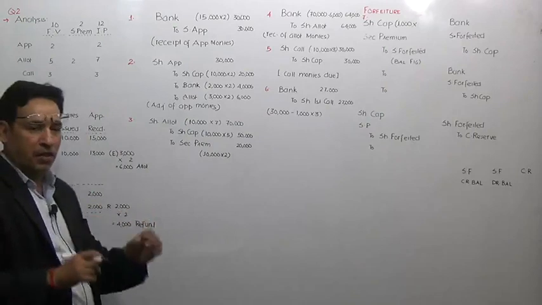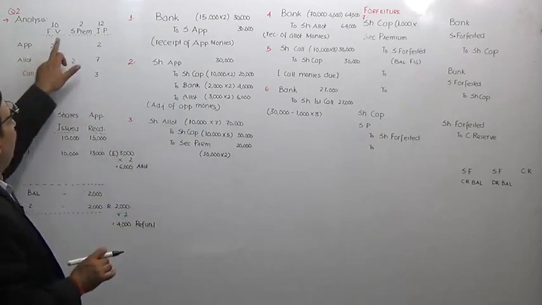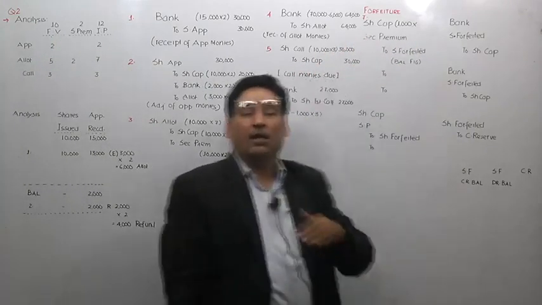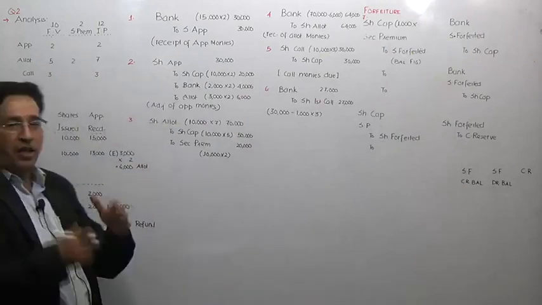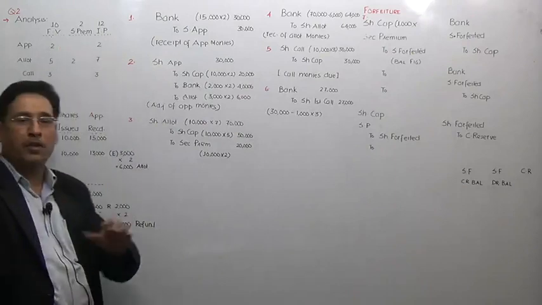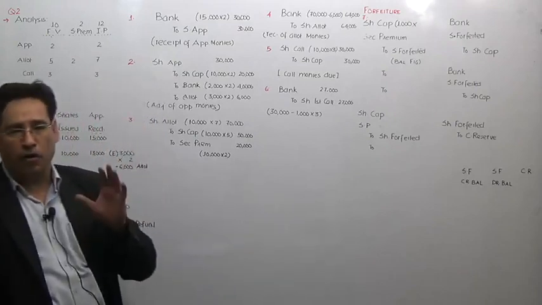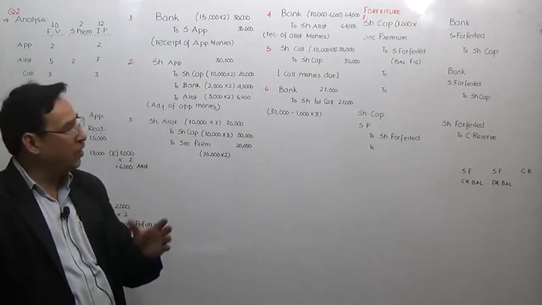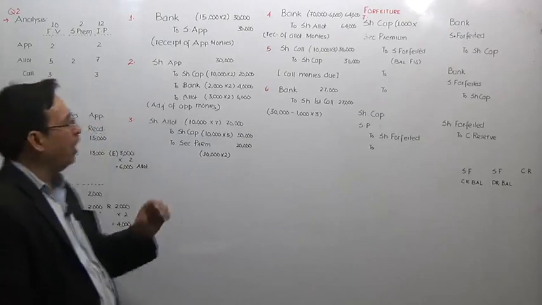What I want to say here, just pay attention. I have called rupees 2. I will look into the face value because I am writing in front of share capital. That's the point I want to hammer into you. Sometimes it creates confusion. Should we take the issue price rate or the face value rate? So the simple solution is that whenever we write share capital, we shall always take into account, as I told you, the face value.